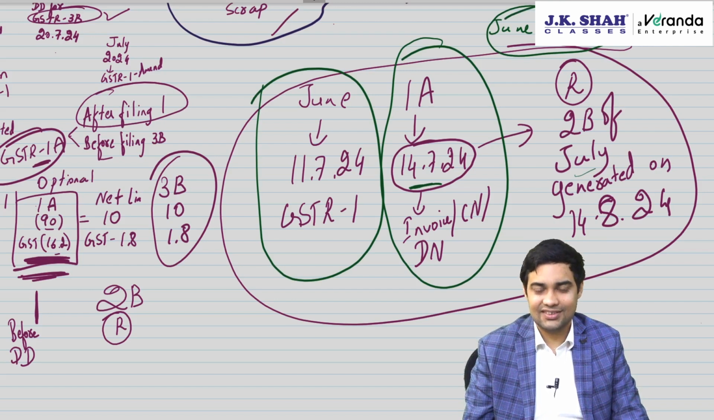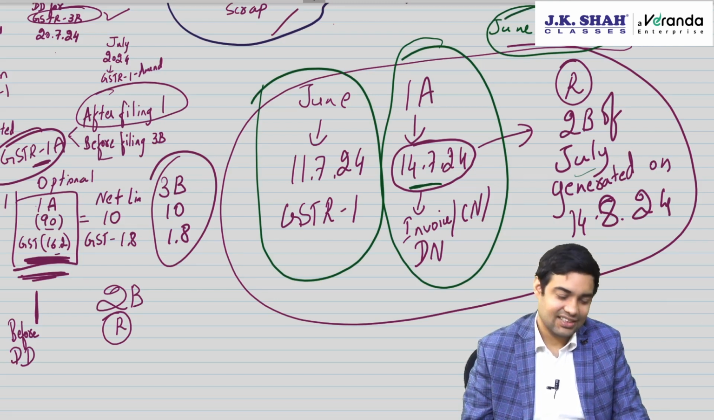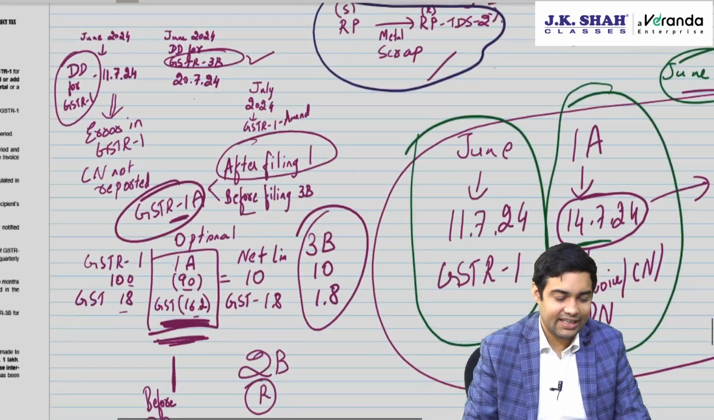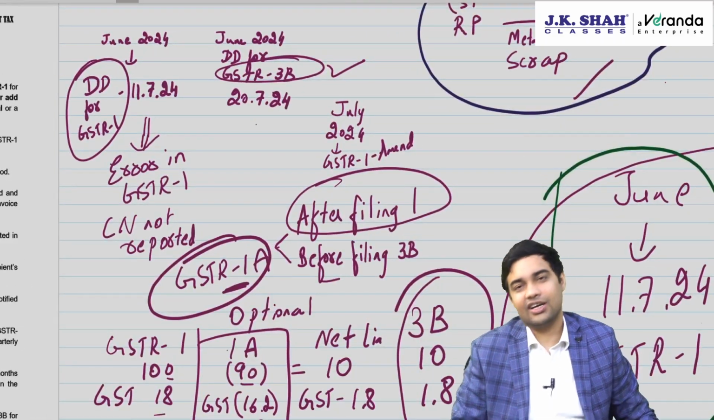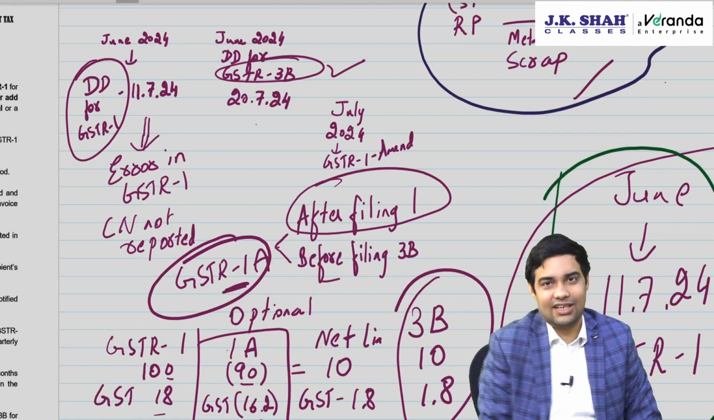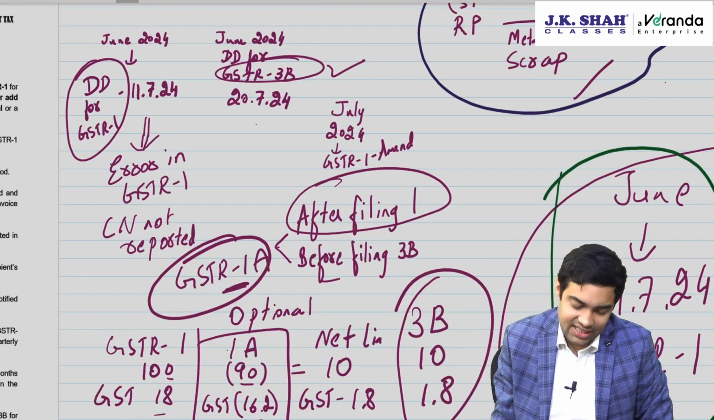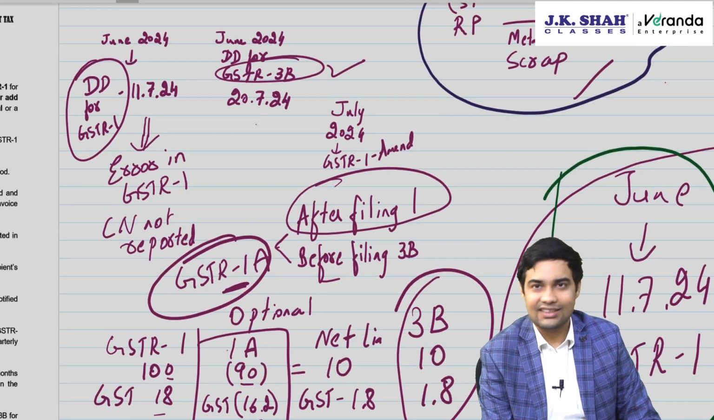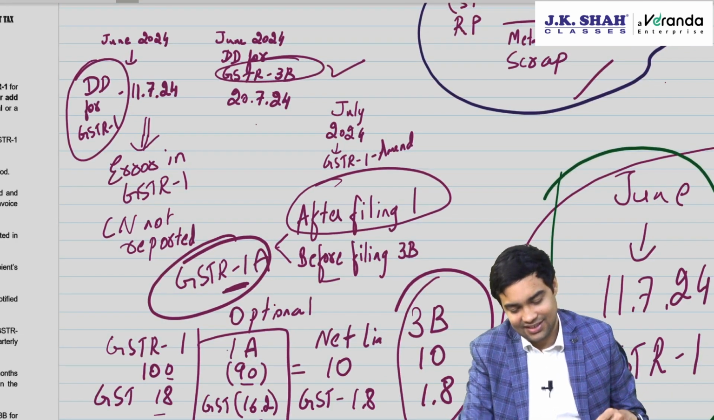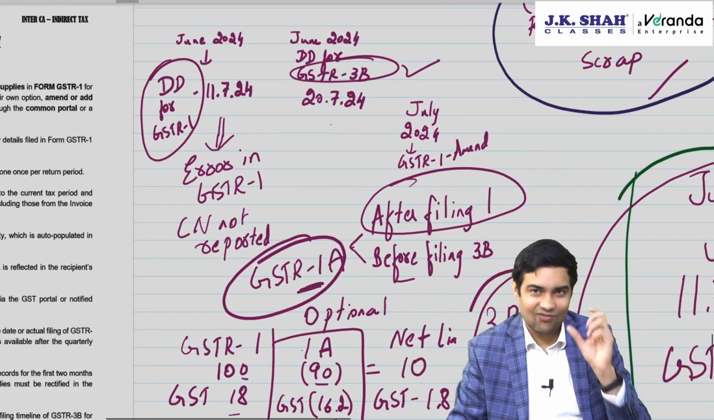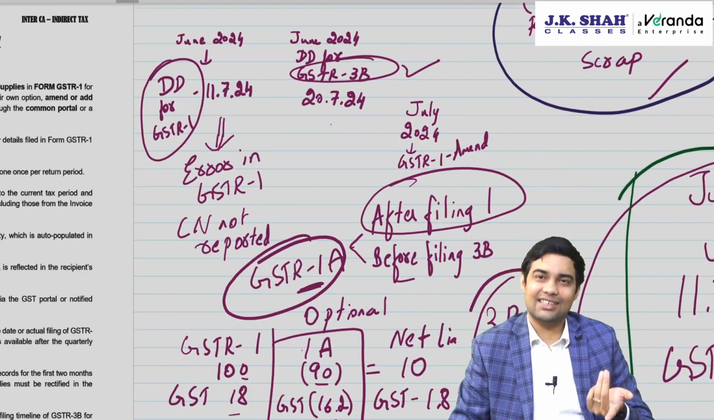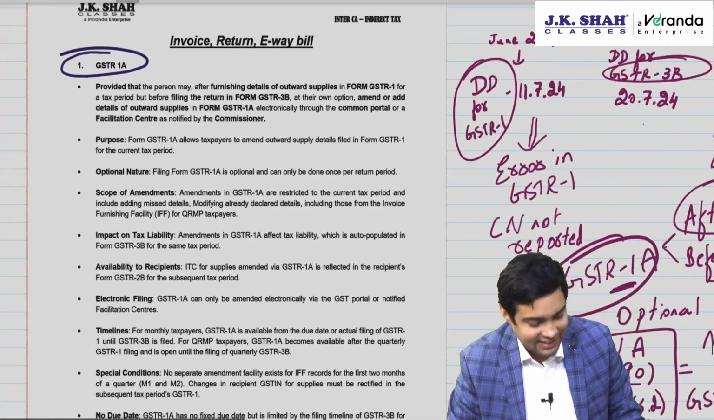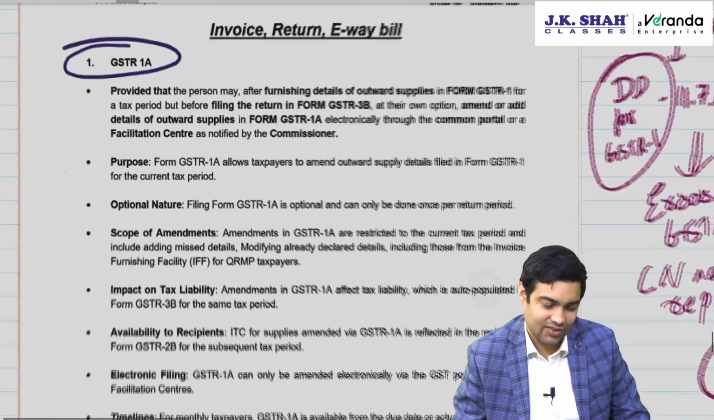Careful on this. Yes. So 1A is to amend any information of 1, or if you have missed out some information in 1, that can be reported in 1A. What is the due date of 1A? After filing 1, before filing 3B. Okay. Is there any fixed due date? No. Is it mandatory or optional? Optional. Let's have a look at the points related to 1A.